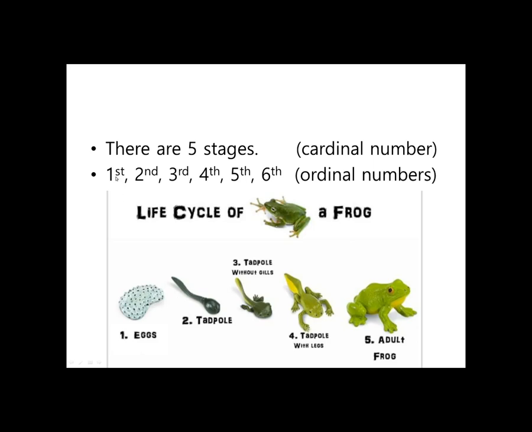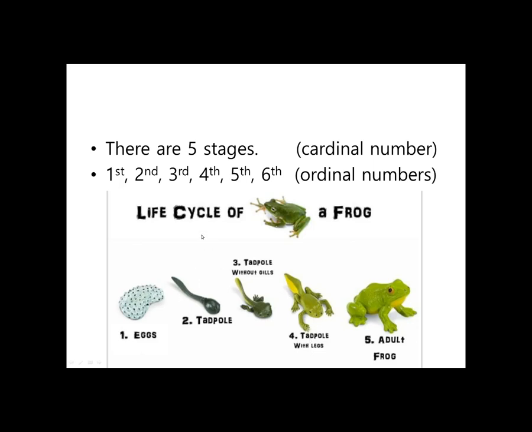Okay, so the first stage is the egg stage. The second stage is the tadpole stage. The third stage is the tadpole with gills stage. The fourth stage is the tadpole with legs stage. And the fifth stage is the adult frog stage. Okay, don't worry about these words too much.